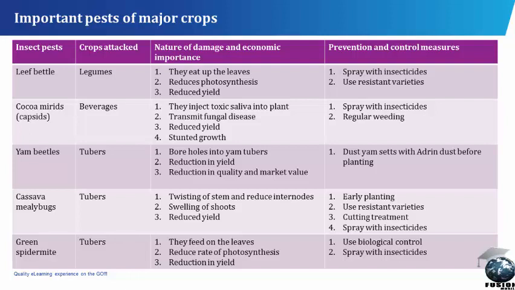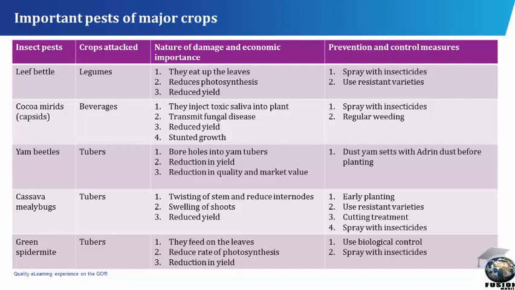Cassava mealybugs. Crops attacked: tubers. Nature of damage and economic importance. Twisting of stem and reduced internodes. Swelling of shoots. Reduced yield. Prevention and control measures: early planting, use resistant varieties, spray with insecticides.